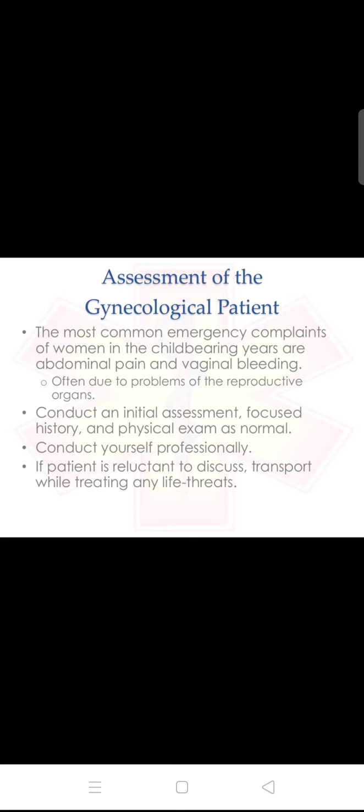We conduct an initial assessment, collect a focused history from the patient, and do the physical examination as normal. Conduct yourself professionally. If the patient is reluctant to discuss, we have to arrange transport while treating any life-threatening condition.